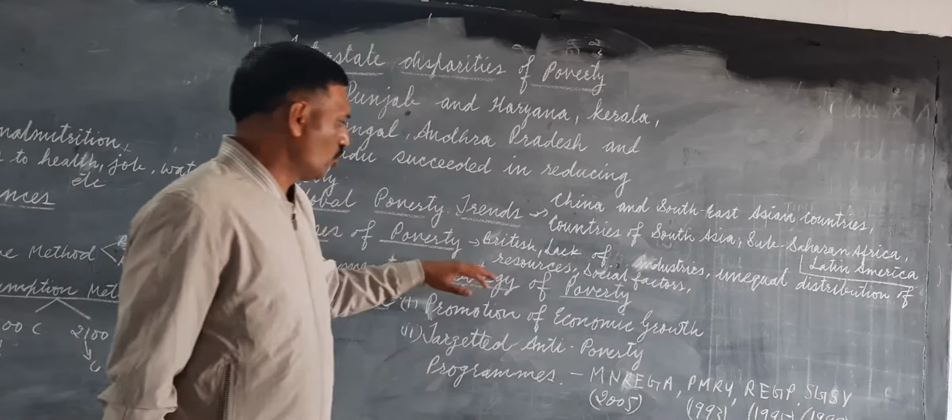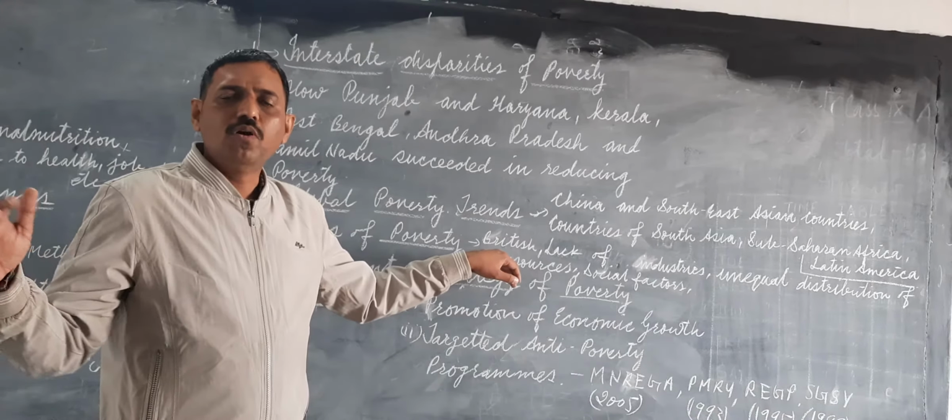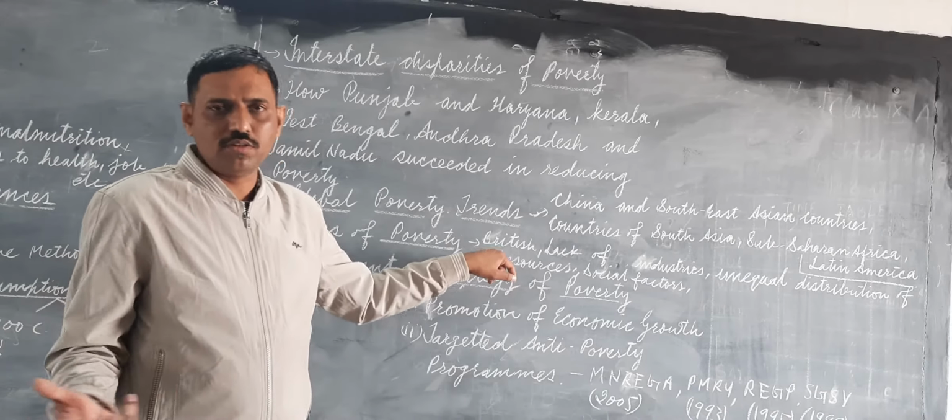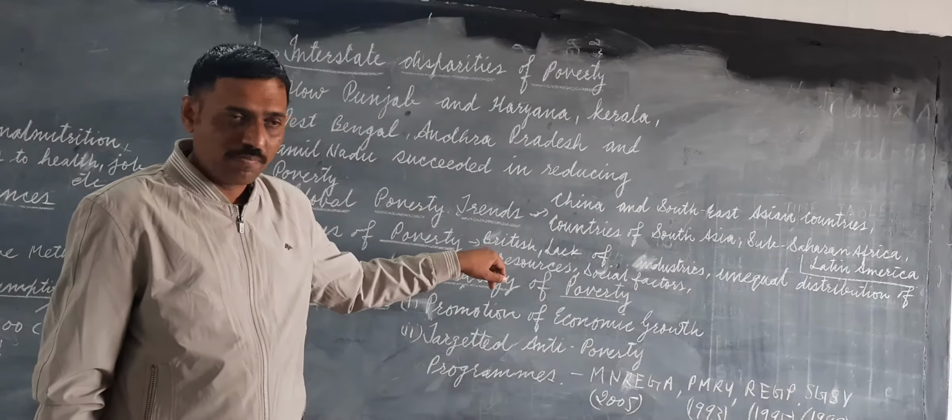Unequal distribution of resources like land, etc. Few people are having more land, hundreds of acres of land, and a large section was not having any land. So, that was also one of the reasons.